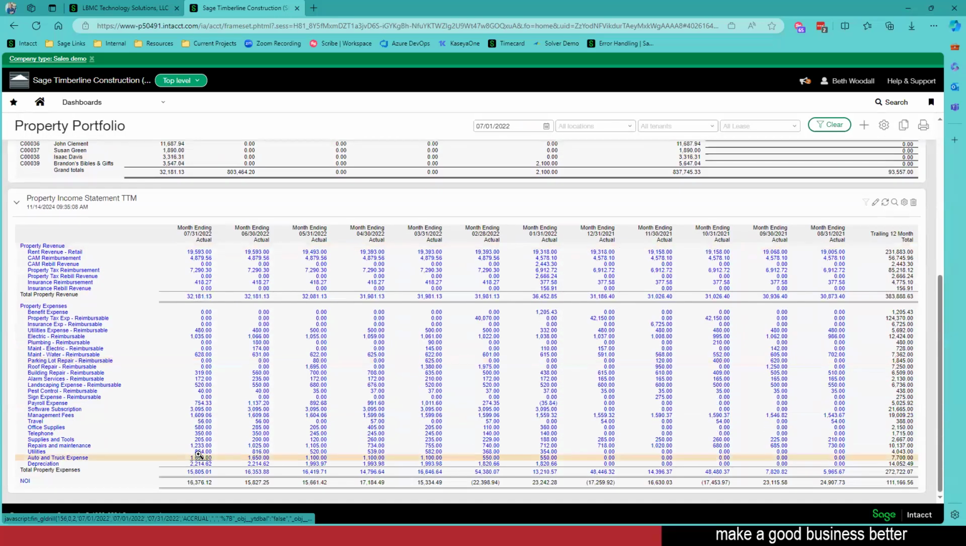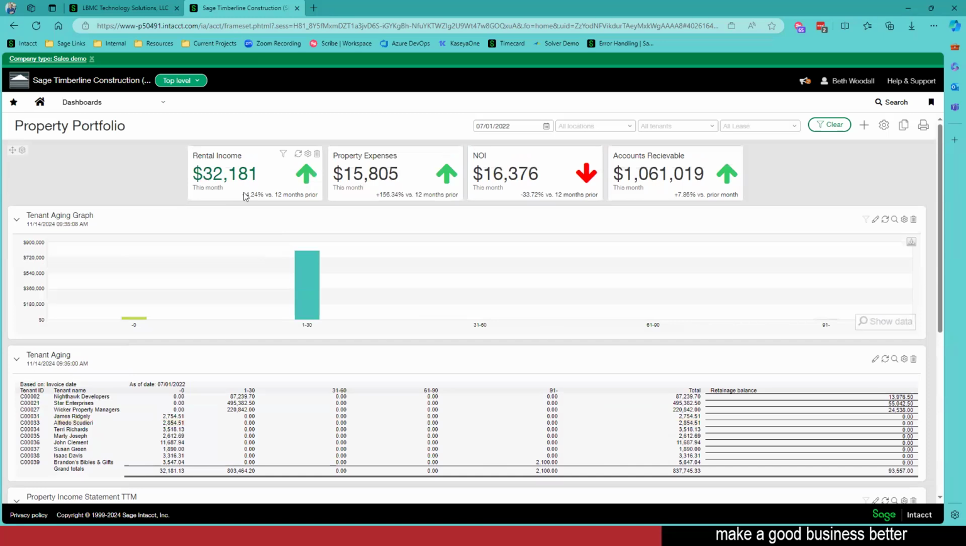Now, one of the things that I really love about a dashboard is, yeah, I've got these other metrics, I've got my performance cards, things like that. I can also stick my financial reports on here. All right, so here you can see my property income statement. I've got this as a trailing 12 months. So I'm not only seeing the months that I'm looking at, but I'm also seeing the last 12 months prior to that, so I can see comparatively where we are sitting. Notice how my total property revenue here, that 32,181, is tying to what I've got up here.